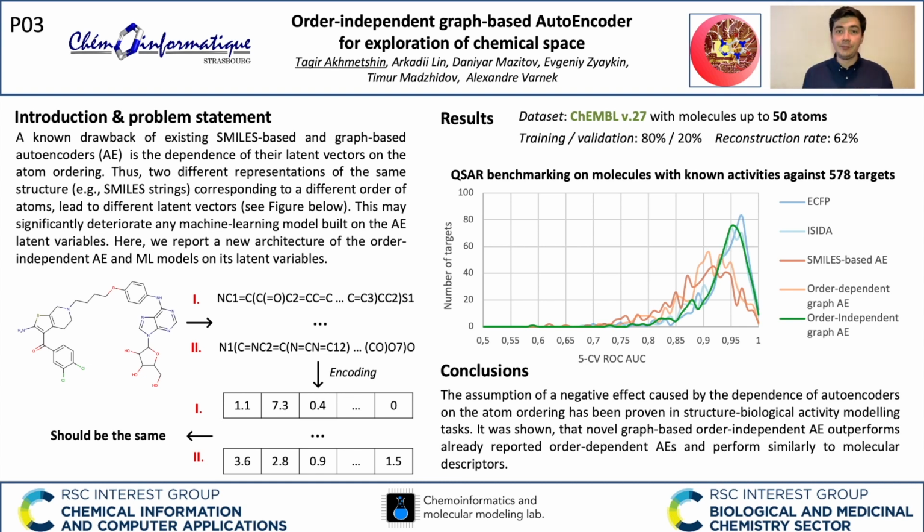For this purpose, 578 subsets containing ligands tested against particular biological targets were extracted from the ChEMBL database version 27. Then all molecular representations were fed to a multi-layer perceptron model. The results show that classification models based on the latent vectors of order-independent architecture perform similarly to those based on molecular descriptors and outperform those based on the latent vectors of order-dependent architectures.